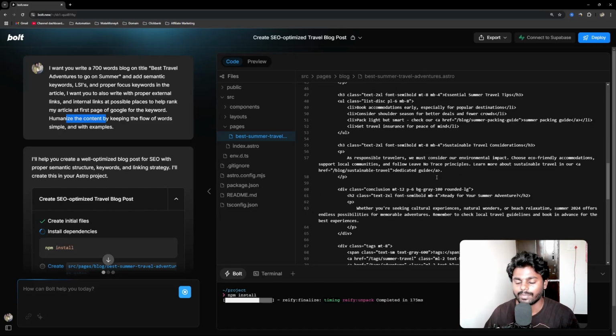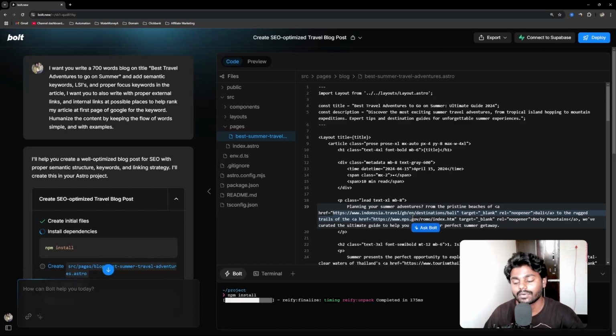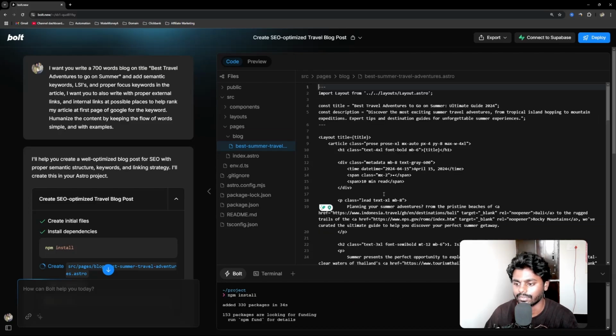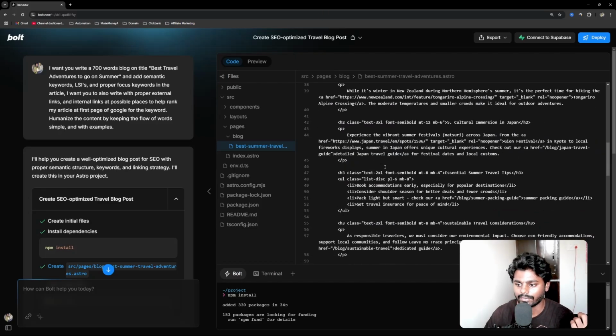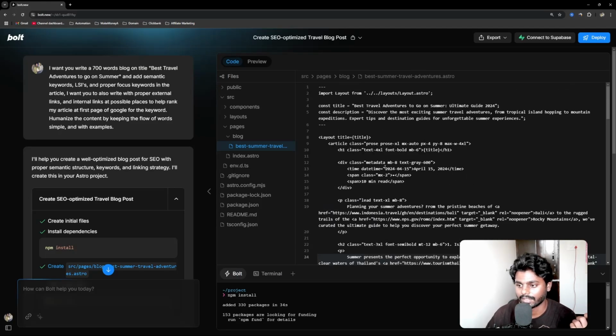Now keep in mind, this will auto internal link. You can see right here Indonesia.travel, like it is going for high authority articles. You can also see it is adding the metadata, which is a good thing, and the complete code is optimized for SEO ranking. There's also an external link to tourismthailand.org. So many people visit Thailand. So this is a very good way of representing an SEO article.